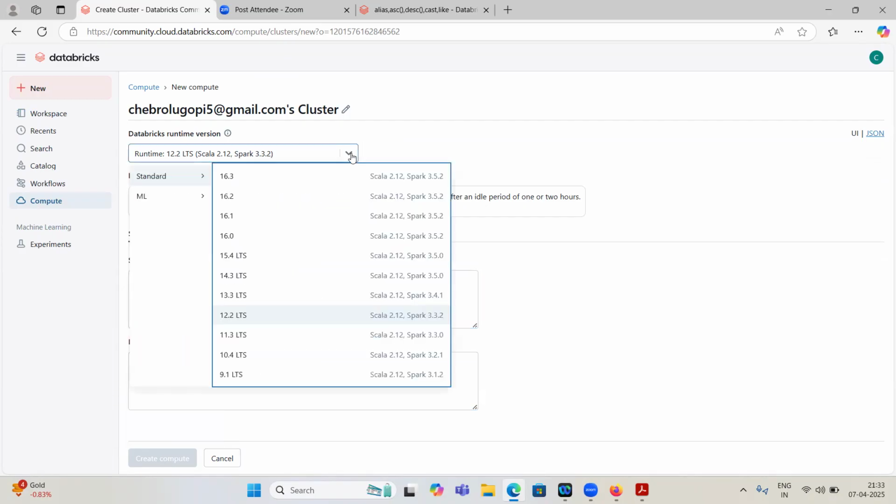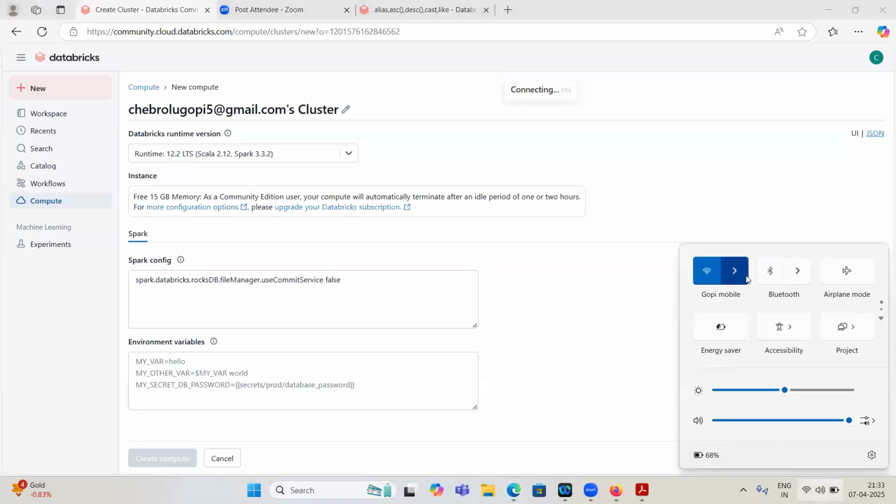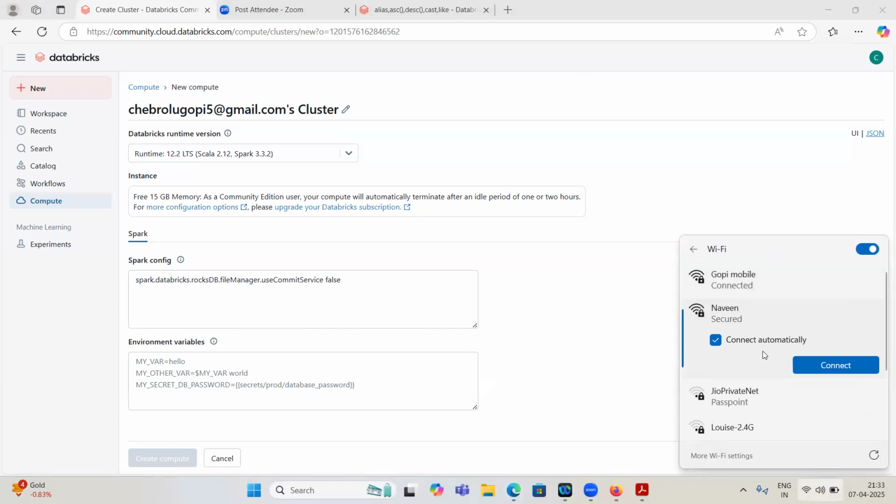Now the latest Databricks version is 16.3, but it won't support that because it is a free trial. It will support 12, so for us no problem. If it is 12 or 13, no problem. Check this 12.2 only. Click on the 12.2 runtime version and it will work. It is lifetime free and you can access it anytime.